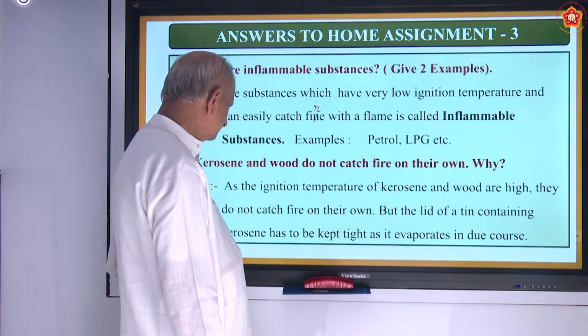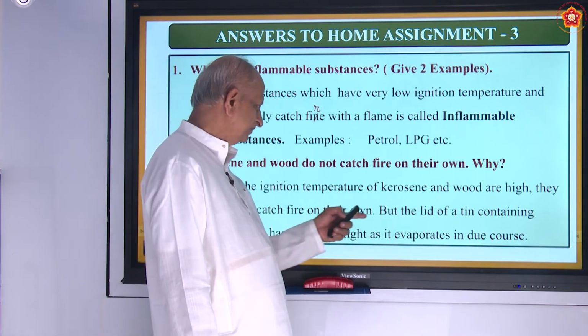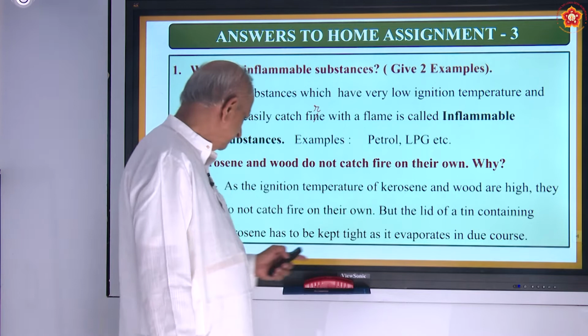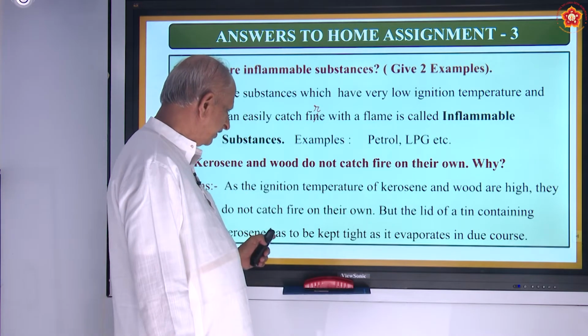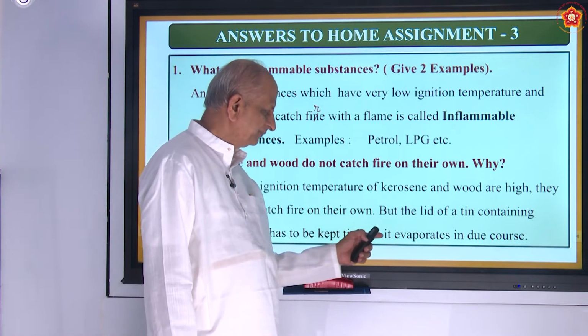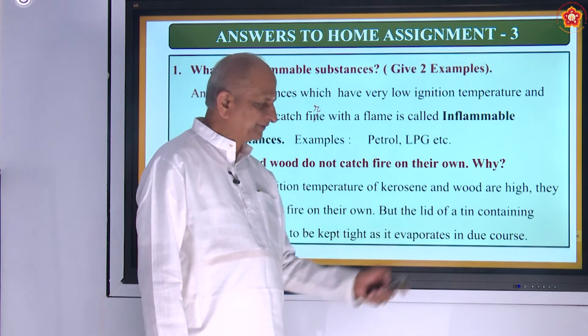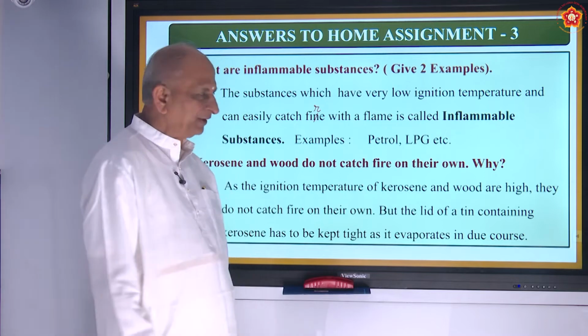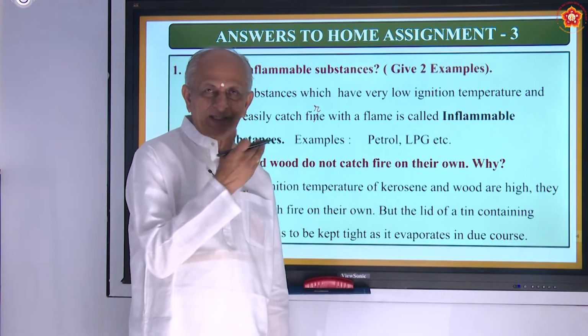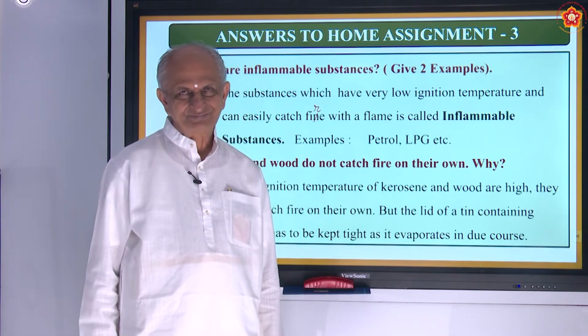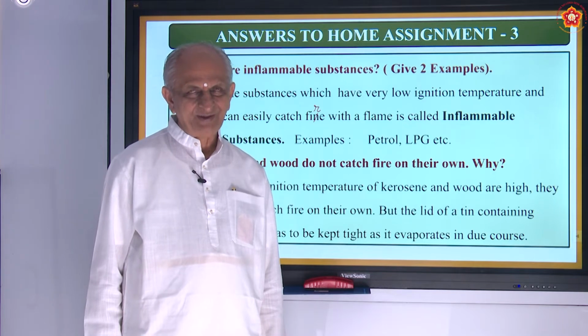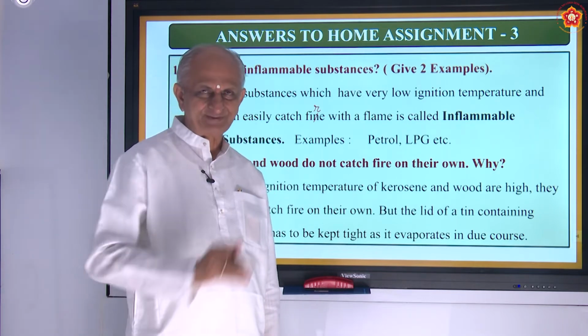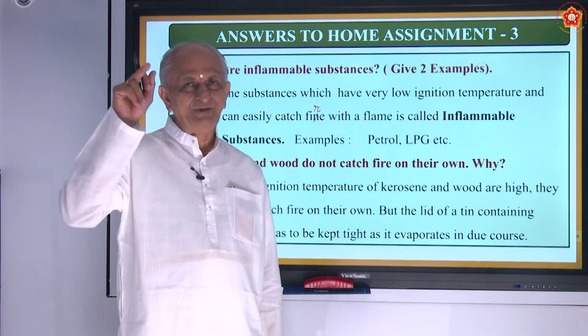So here, the petrol, diesel, etc., the lid of the tin containing kerosene, etc., has to be kept tight as it evaporates. So even though it did not catch fire, it evaporates. Okay, you might have seen the petrol tankers, highly inflammable, they write.